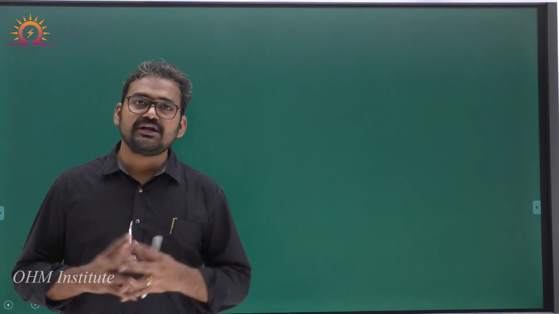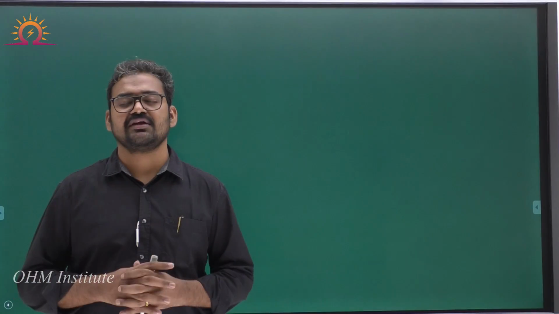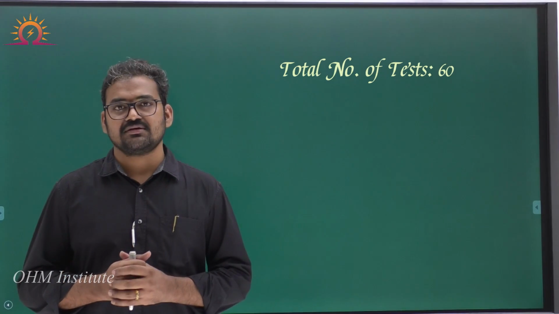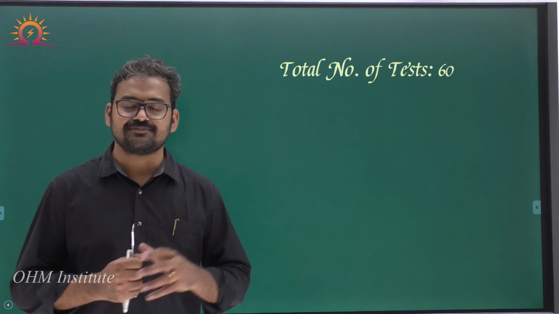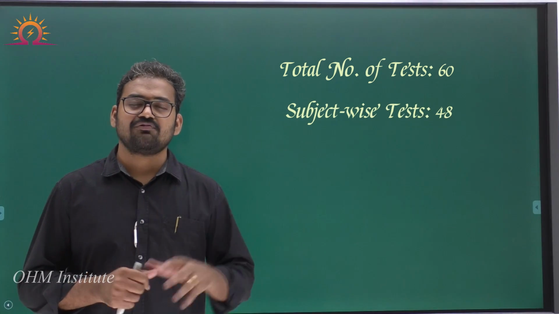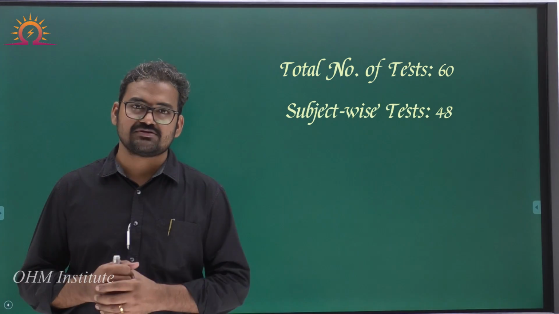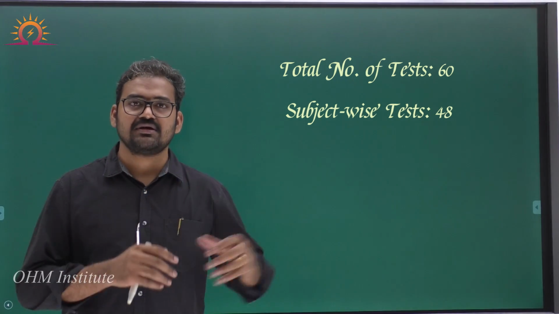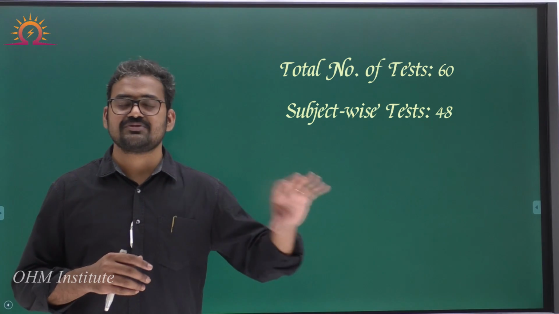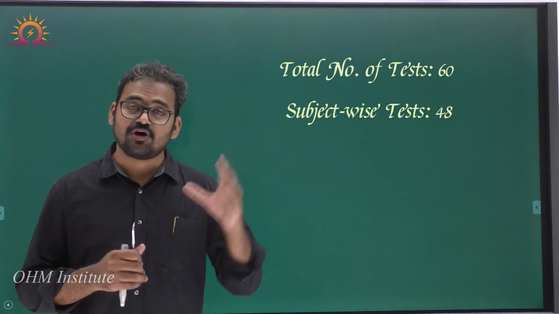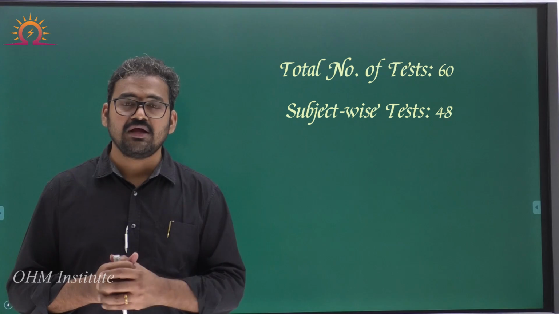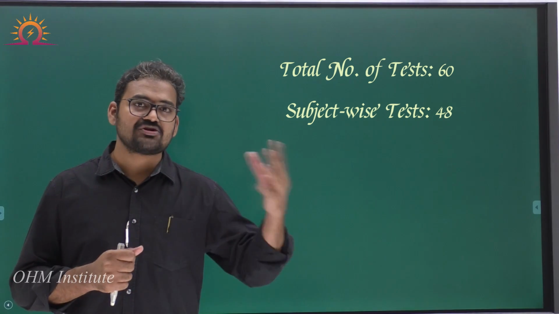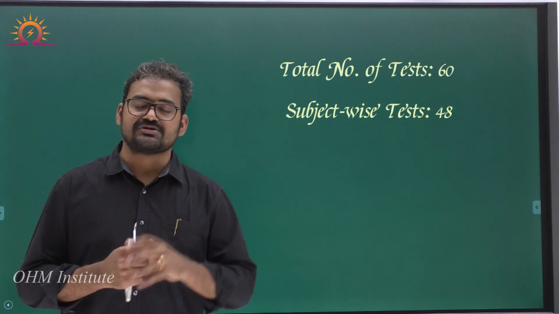Now let me tell you the numbers of the GATE 22 online test series. The total number of tests in this test series is 60, out of which 48 tests are subject wise. As I told you, if you consider electrical machines, there are 4 tests in that: transformer, 1 separate test, induction machine, DC machine, synchronous machine. 48 subject wise tests are available. Each subject wise test will have 20 questions. It's not 10 or 15 questions, it's 20 questions.